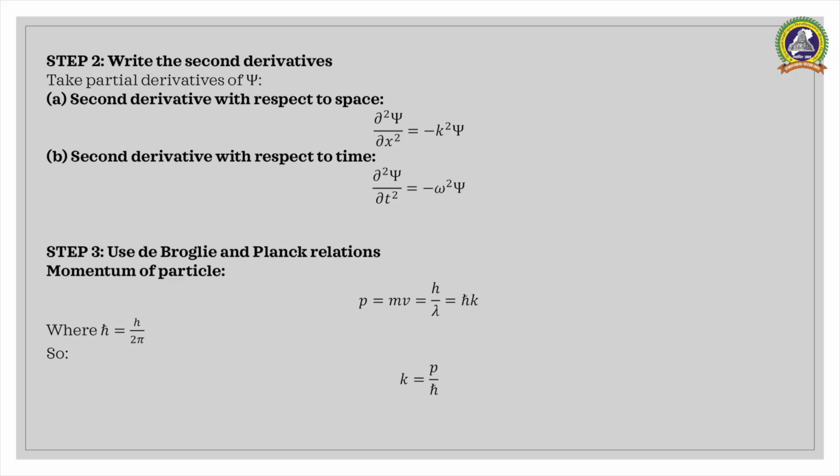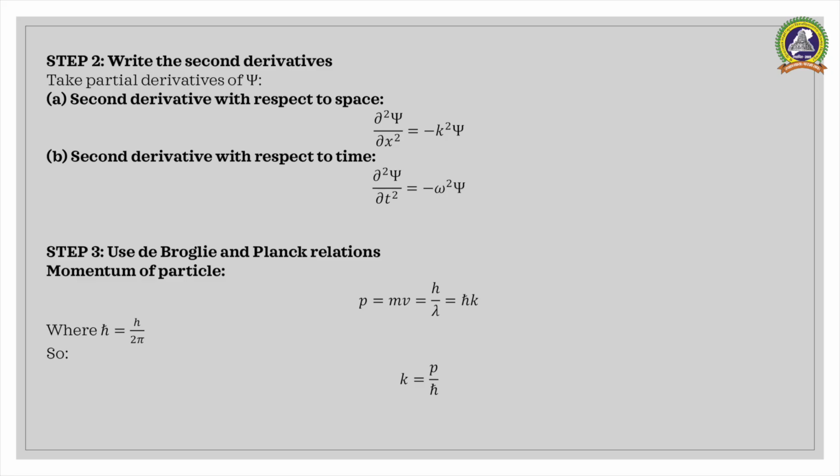Next step, take the second derivative. If we take the second derivative of psi with respect to x, we get d square psi by dx square is equal to minus k square psi. Taking the second derivative of psi with respect to x, we get del square psi by del x square is equal to minus k square psi.